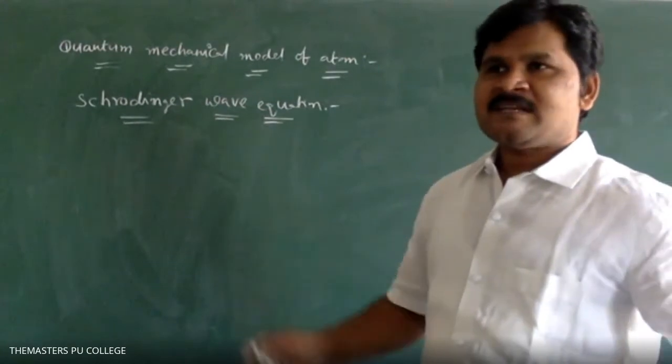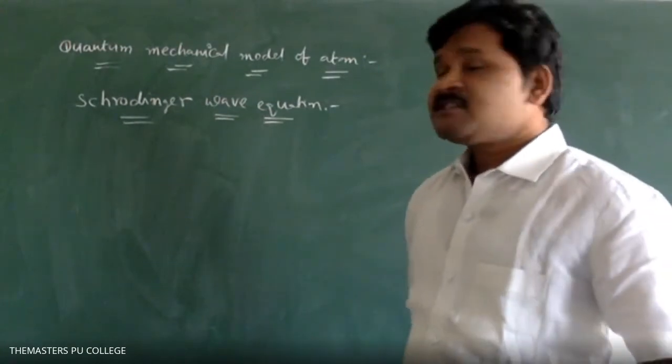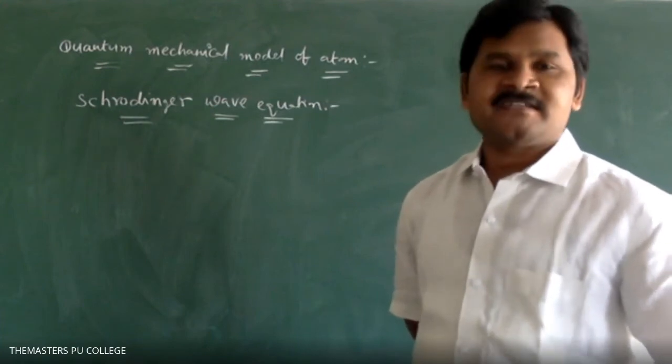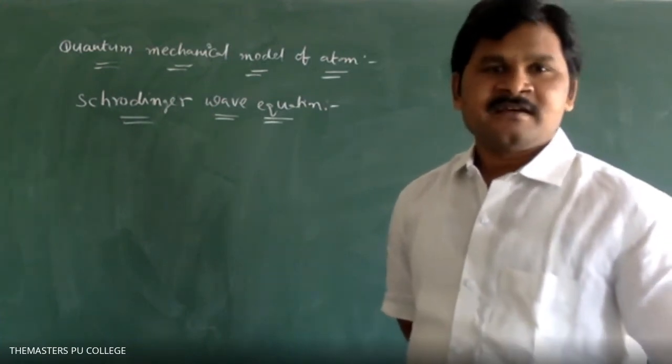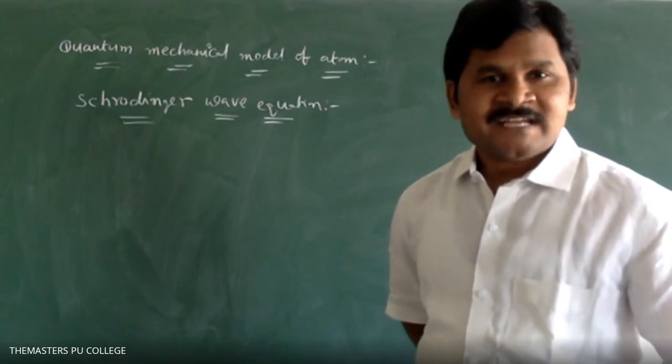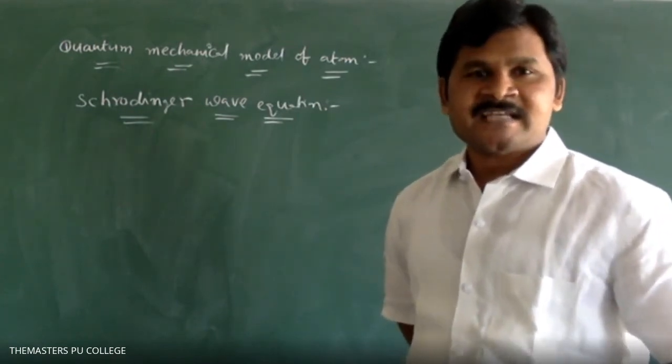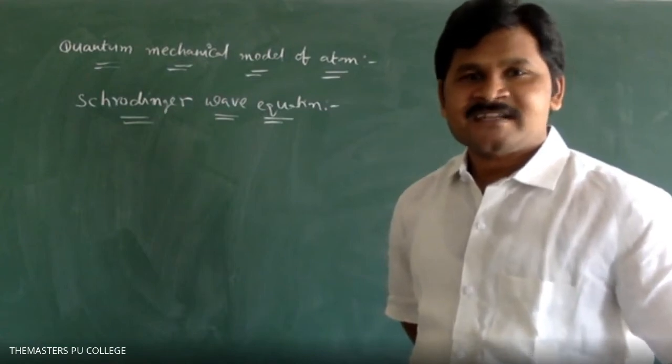The scientist's name is Erwin Schrodinger. This Schrodinger wave equation is based on de Broglie's theory as well as the Heisenberg uncertainty principle.